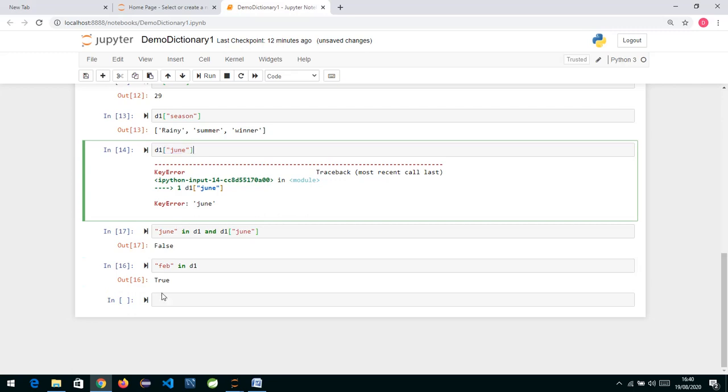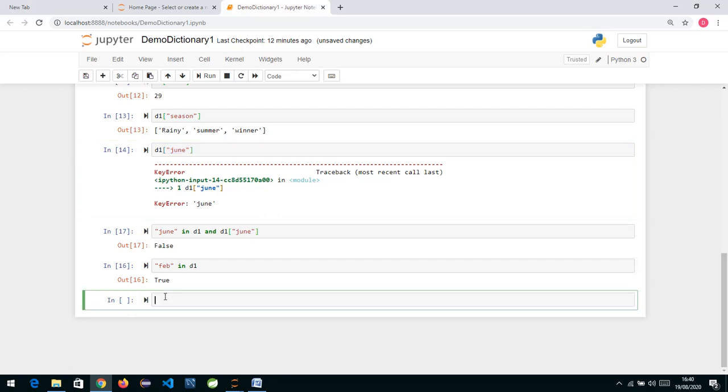Another way of getting the value is to make use of the inbuilt functions in Python. We have got inbuilt functions inside a dictionary. What are the functions we have? If I just press tab over here, you can see we have many functions. We'll do them one by one. The first function which we'll do is get. Just as we use square brackets to get the value, similarly we can make use of the function called get. In D1.get, we specify the name of the key.